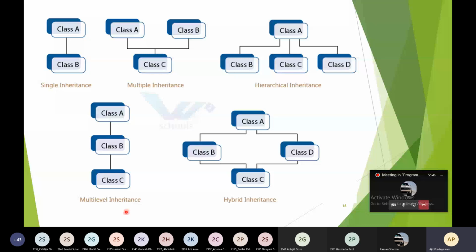Next, multilevel inheritance. By looking at this diagram, you will have multiple levels, that's why they have given the name multilevel inheritance. And this is the hybrid inheritance. From class A you have created B and C, and from B and C you have created D, and so on. This is called hybrid inheritance. And here we have completed all the types of inheritance present in C++ programming language.